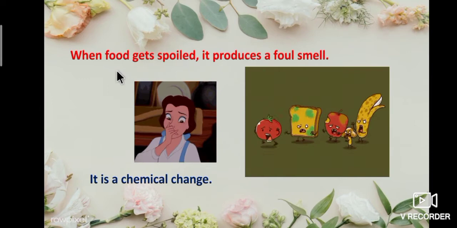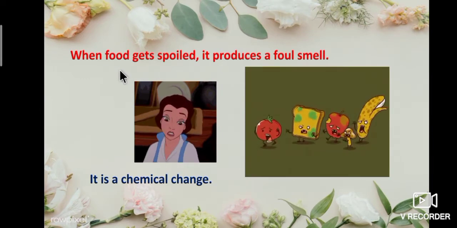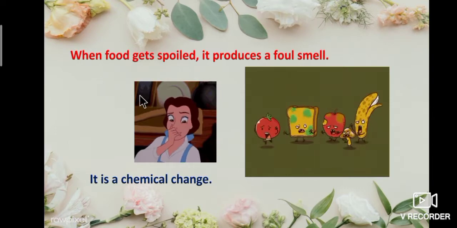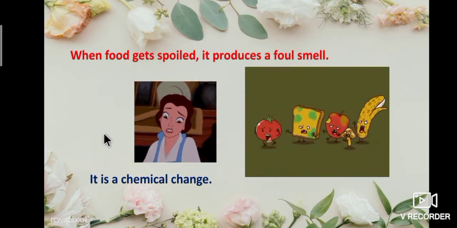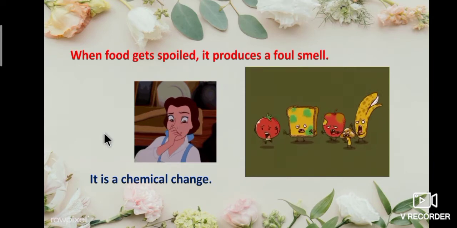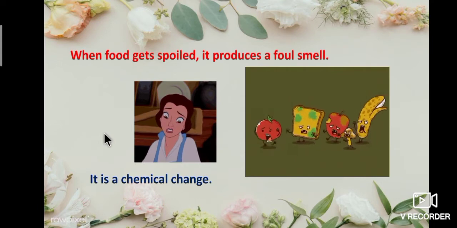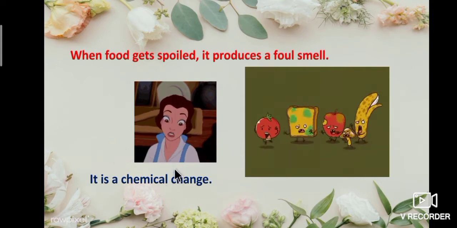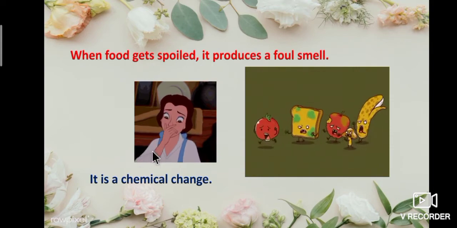When food gets spoiled, it produces a foul smell. Is it a physical change or a chemical change? It is a chemical change, because of microbes, food breaks down into particles which cause the foul smell. So it is a chemical change. We are not able to get the initial substance of the food.